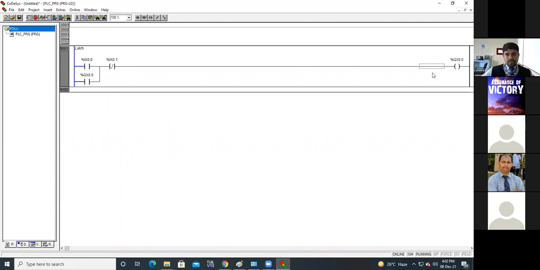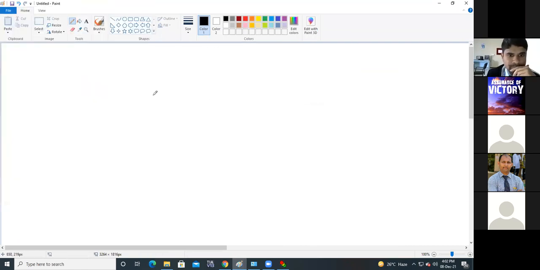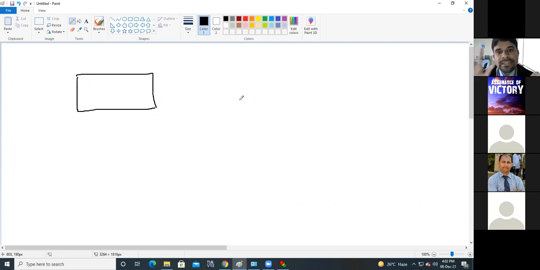Now where is this particular scenario used? See, on every mechatronics system or in any automation system, you have seen the control panels, and on that control panel there are no toggle switches available. There are push buttons available. One green push button, one red push button is available. When you press the green push button, whatever the system is there, that system will turn on.